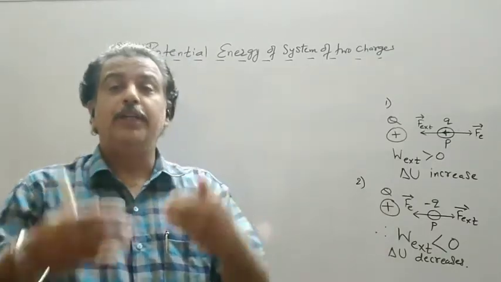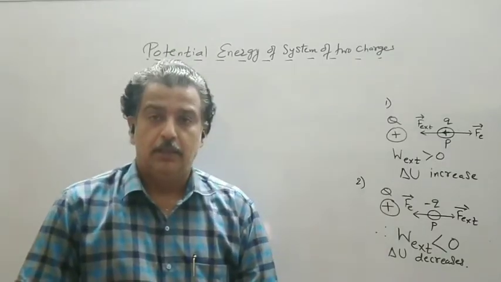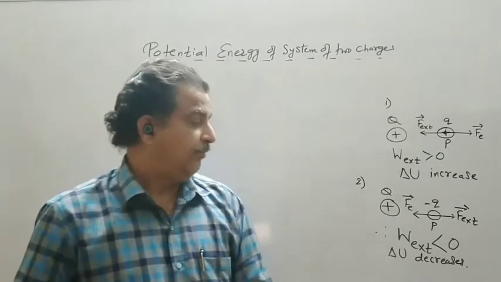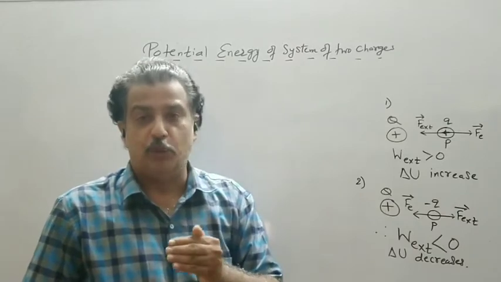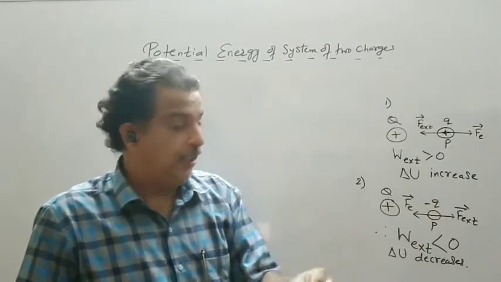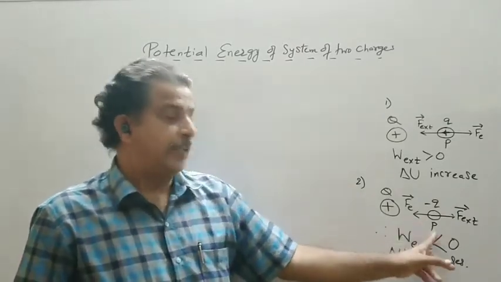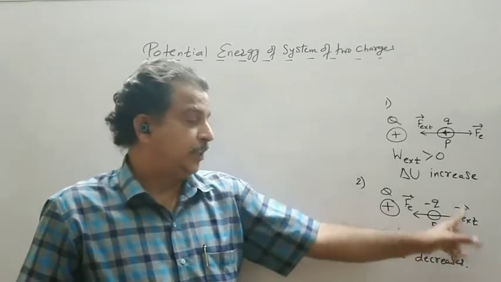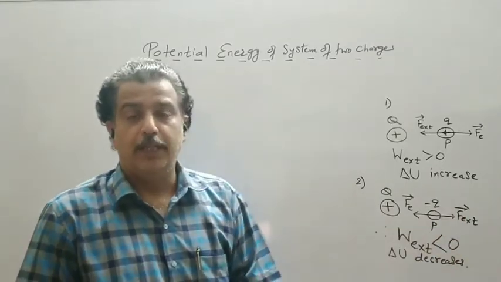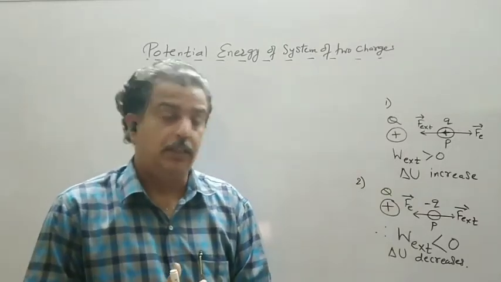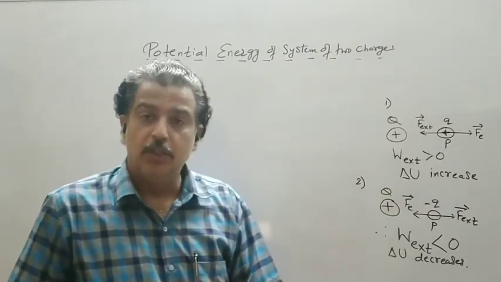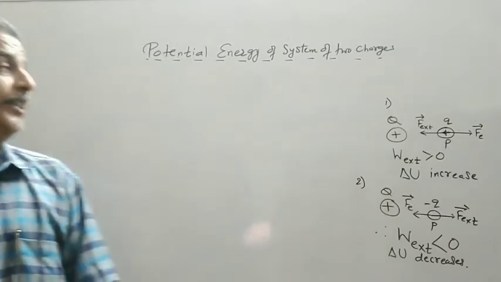So you don't need to do the work. So in that case, if I let it free, work done by the field is positive. But if I have to keep it fixed at point P, my external force should be against the electric force, and in that situation, the potential energy of the system will decrease.